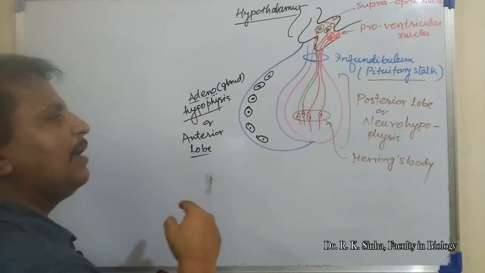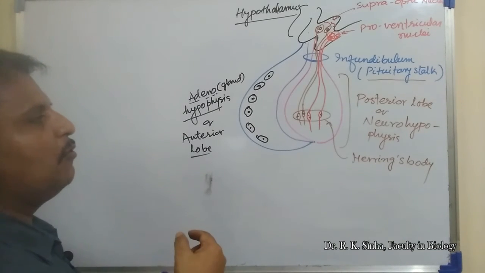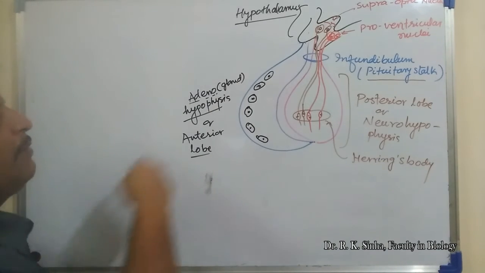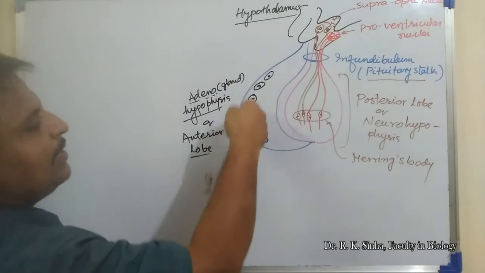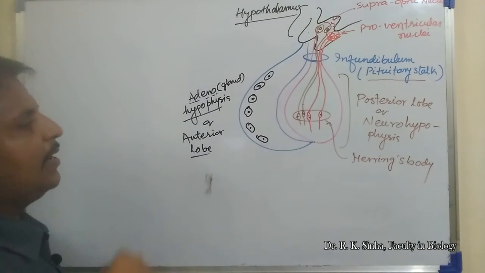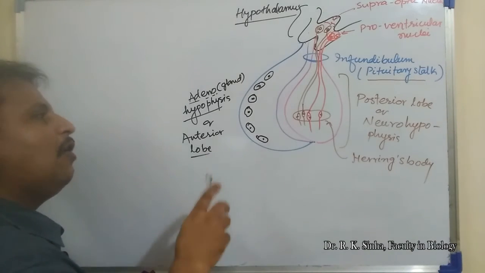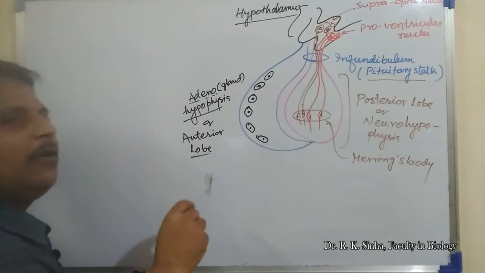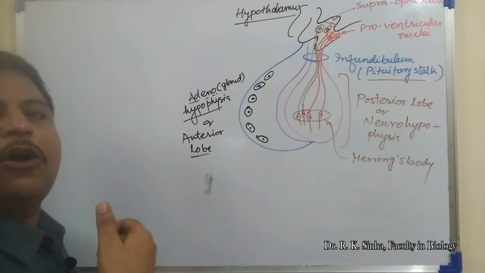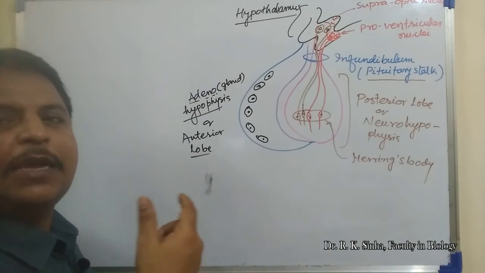That's why it forms hormones, and that's why we can say these are endocrine cells. What will be the fate of these endocrine cells? How will these be regulated, and how do these cells form different types of hormones of the anterior pituitary lobe?